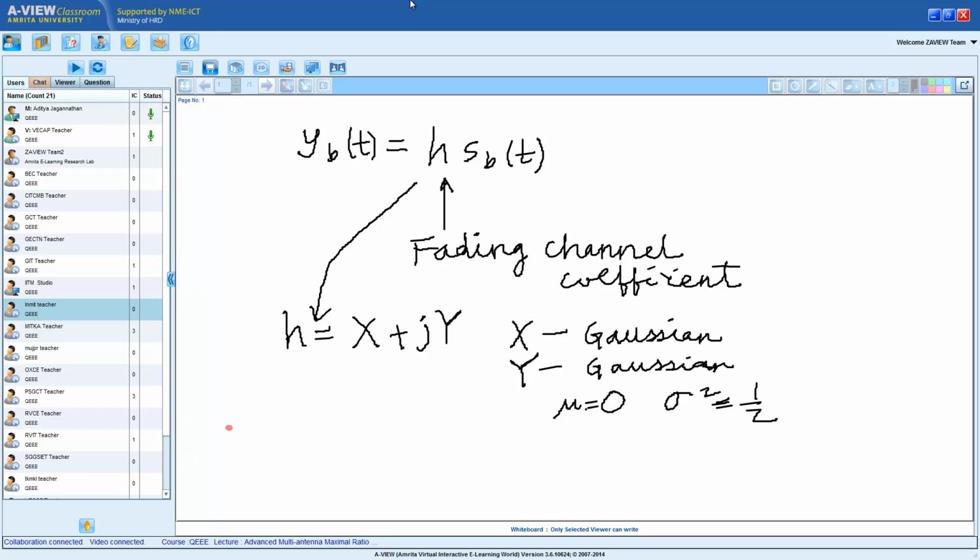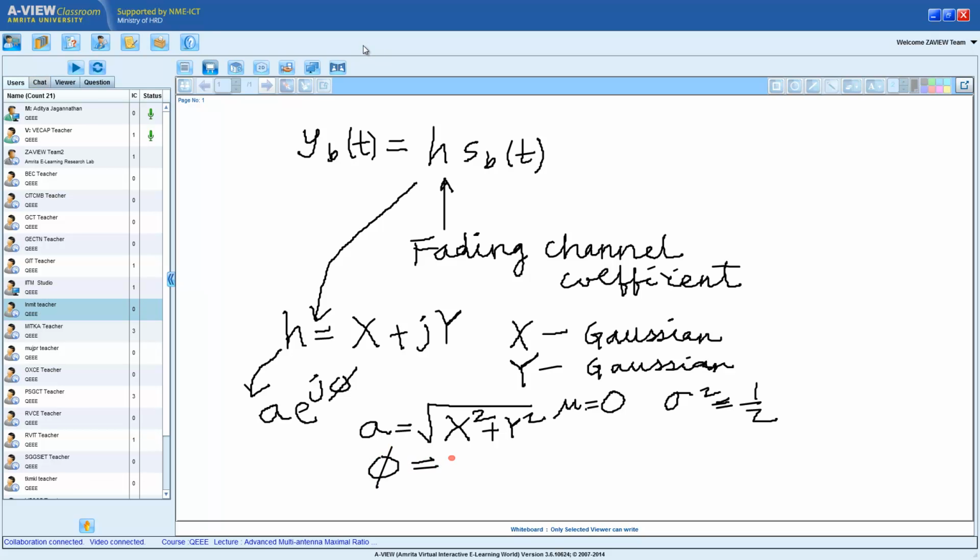And further we said the following thing: if I write this in terms of amplitude and phase, as a e to the power of j phi, where a is equal to, what is a equal to? Square root of x square plus y square, and phi is equal to tan inverse of y by x.